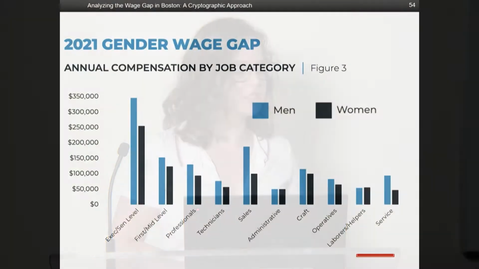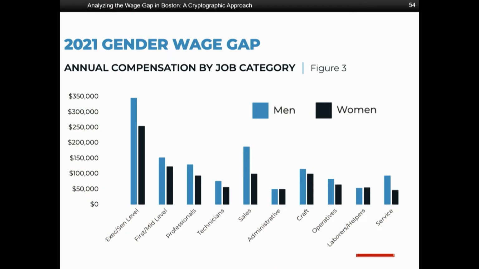I'm a student at the College of Arts and Sciences and I study math with computer science. I want to start by taking a look at the wages in the greater Boston area. So here we actually have a graph of the annual compensation between job category between men and women in 2021. This data is for the greater Boston area and it was collected by the Boston Women's Workforce Council.